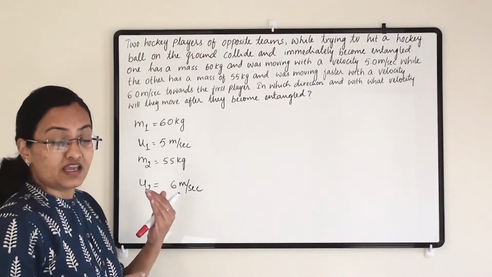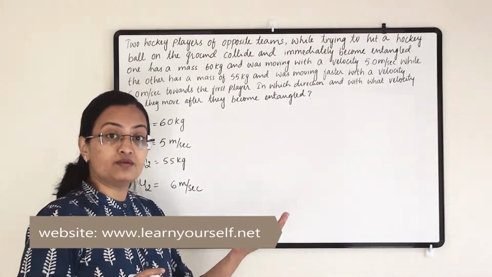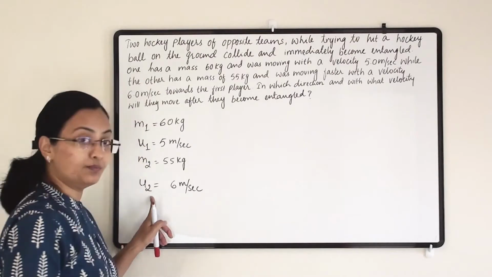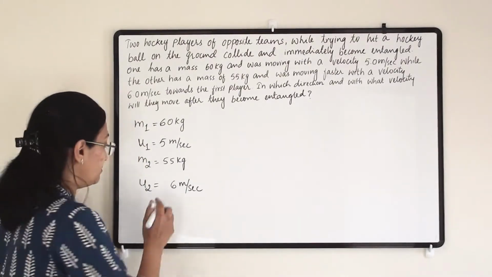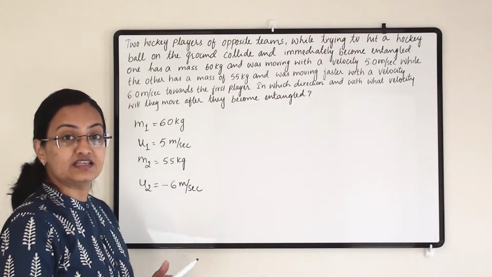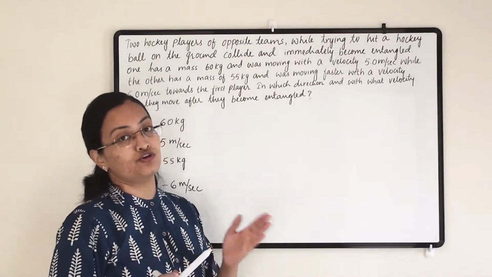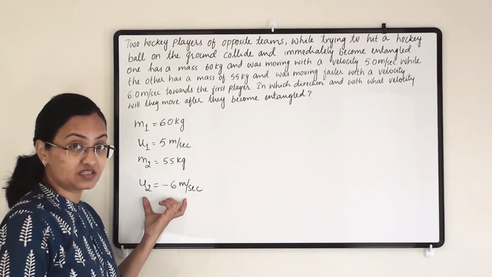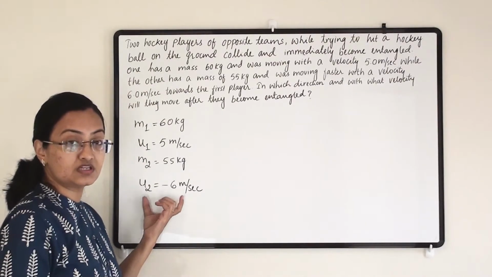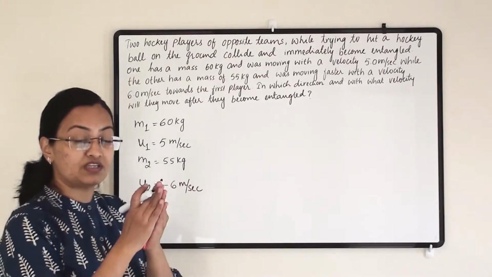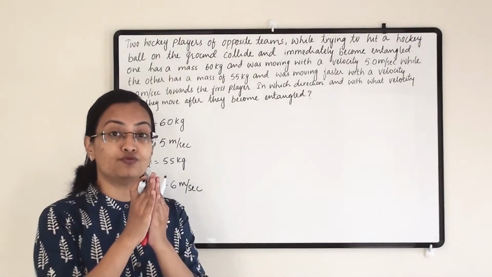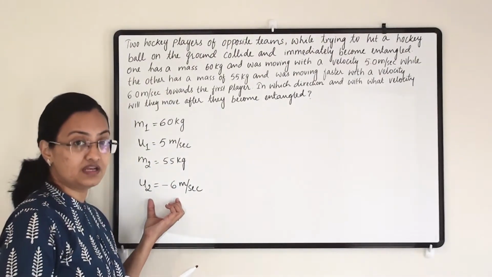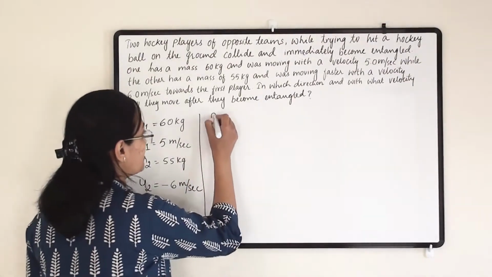Now person A is moving in a certain direction and person B is coming from the opposite direction. So the velocity of person B, the second person, will be negative because it is in the opposite direction to person A. Person A and person B are colliding, so their forces are opposite to each other. So person B's velocity will be negative in the before collision interaction.